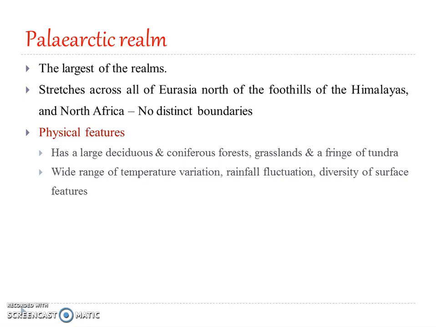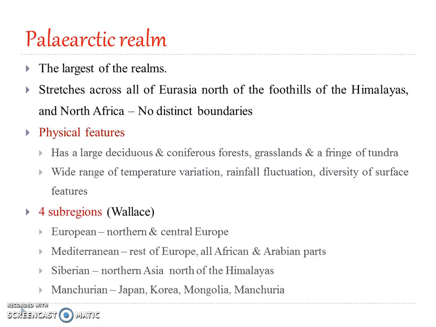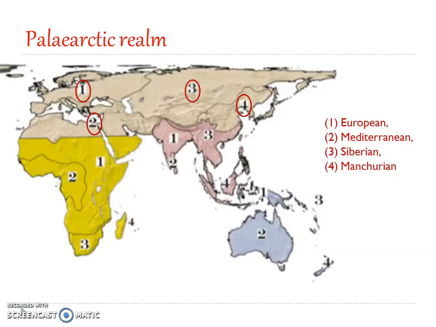A great diversity of surface features is the characteristic of the Palearctic realm. Now this whole Palearctic region is divided into 4 subregions by Wallace. In 1876, he put forward the 4 subregions. You can see the demarcation line here.